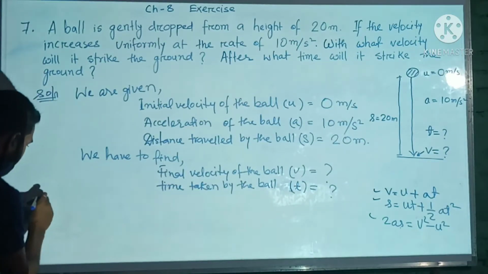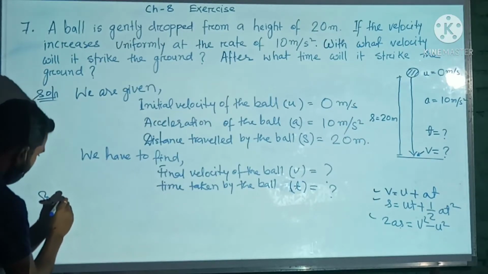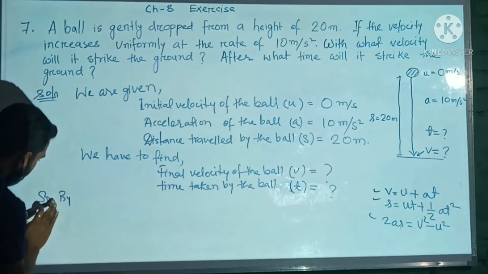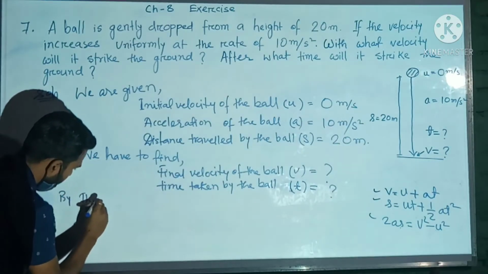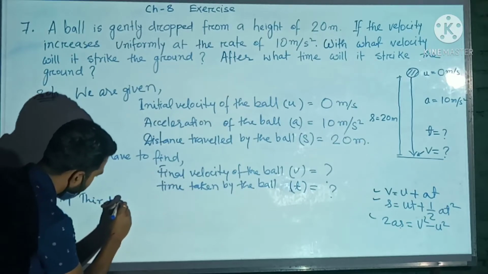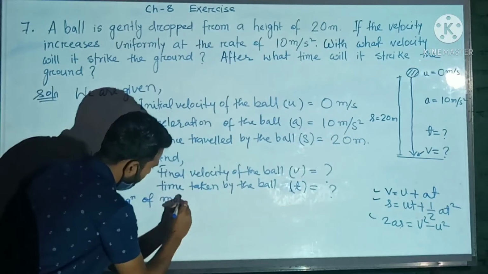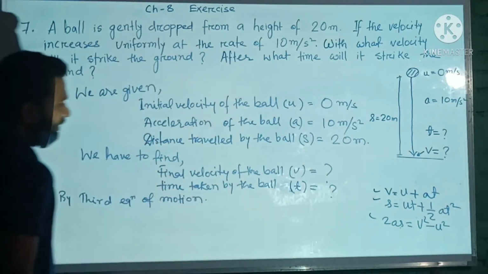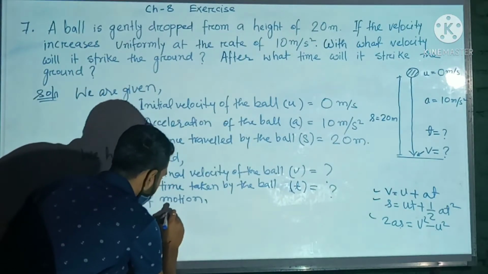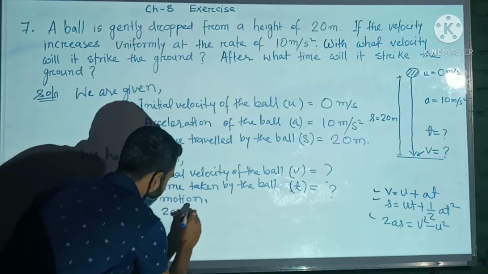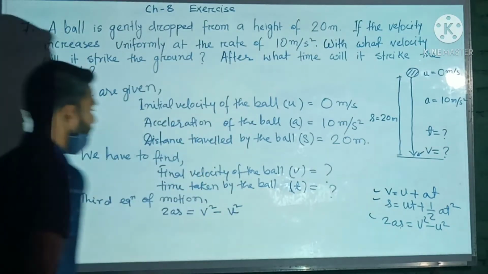Okay. So by the third equation of motion, we have 2as equals v square minus u square.